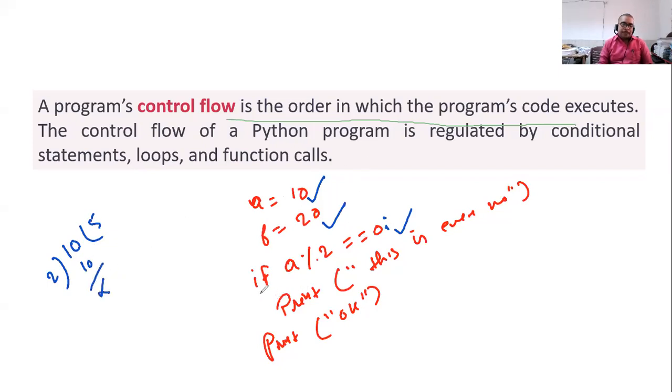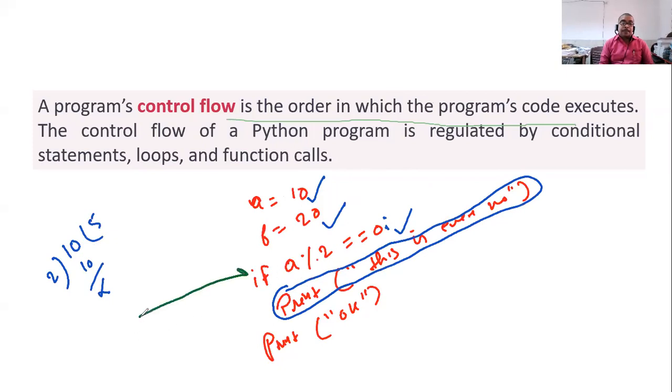Then it will come in this block, and this block which I have encircled will be executed only when this given condition, which I am going to mark in green, is evaluated true. In the first one, the code was sequentially executed.